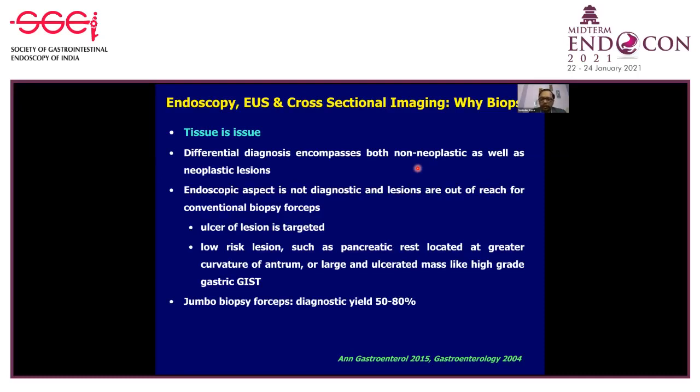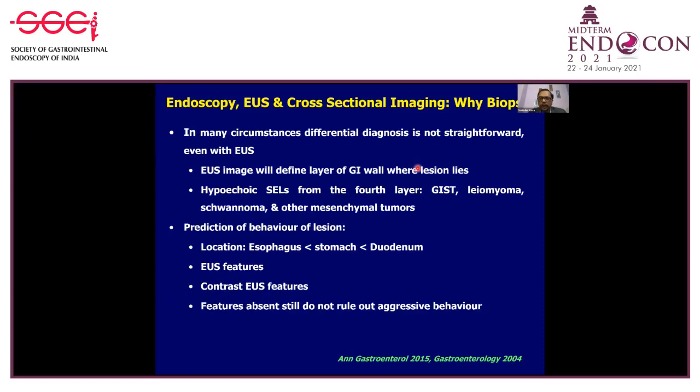What about using a jumbo biopsy forceps? The studies have shown that with use of jumbo biopsy forceps, the diagnostic yield increases to about 50 to 80%, but it is still far away from satisfactory. Now we have EUS with us, but we know that in many circumstances, the differential diagnosis of submucosal lesion is not straightforward with EUS evaluation alone.